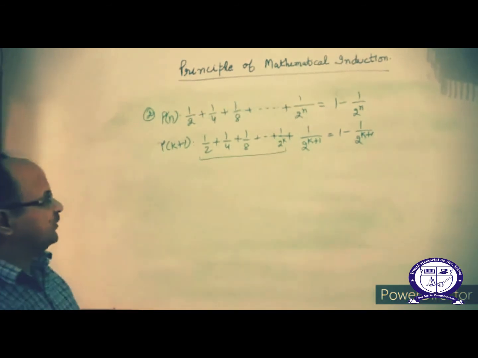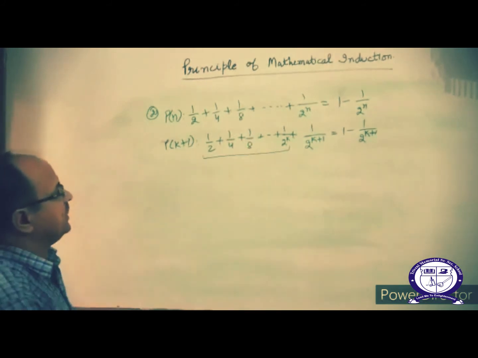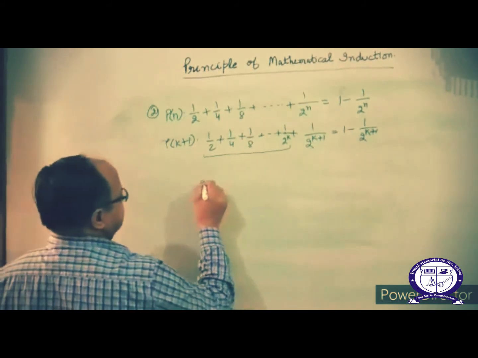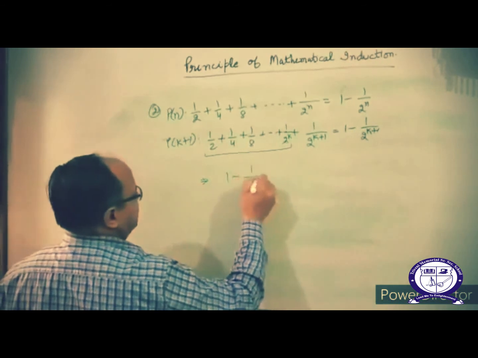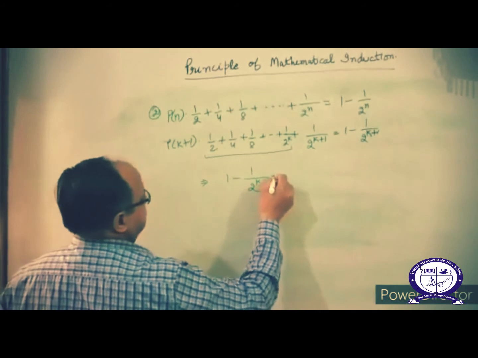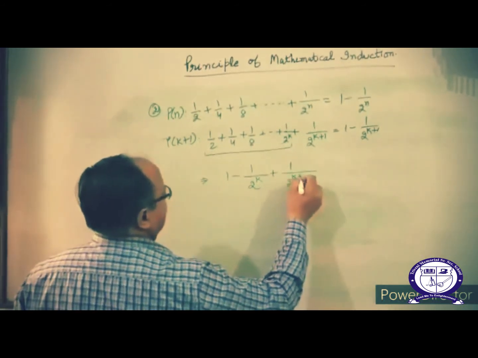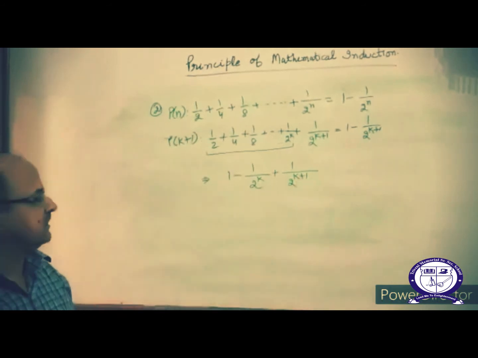So in this place you can put, already we have to assume P of k be true. In this place you can write 1 minus 1 by 2 to the power k plus 1 by 2 to the power k plus 1. Clear?